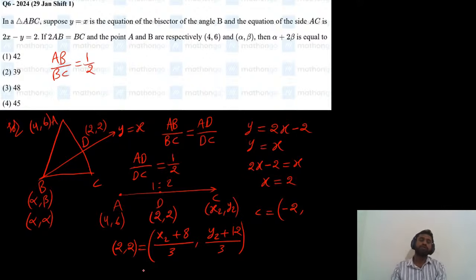The y coordinate is minus 6, and C point is (minus 2, minus 6).